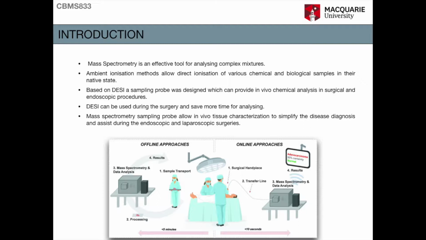MS imaging is becoming an essential tool in biomedicine, especially for quick tissue analysis or profiling, and with ambient ionization methods it can play a crucial role in this field. This study shows the development of a sampling ionization probe, which uses a modified form of desorption electrospray ionization, or DESI, in different types of procedures such as endoscopic and surgical. The MS sampling probe could enable in vivo analysis and facilitate diagnosis and decision making during laparoscopic and endoscopic